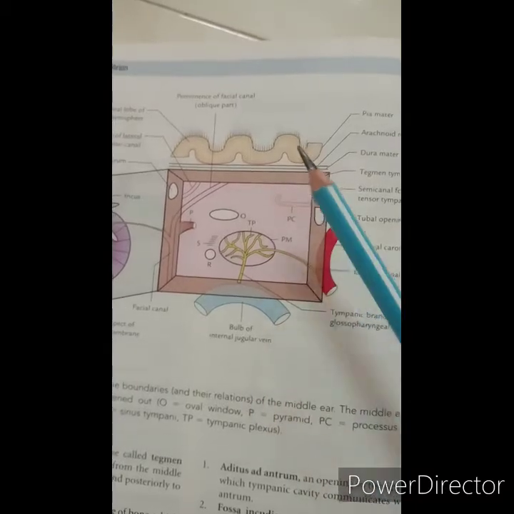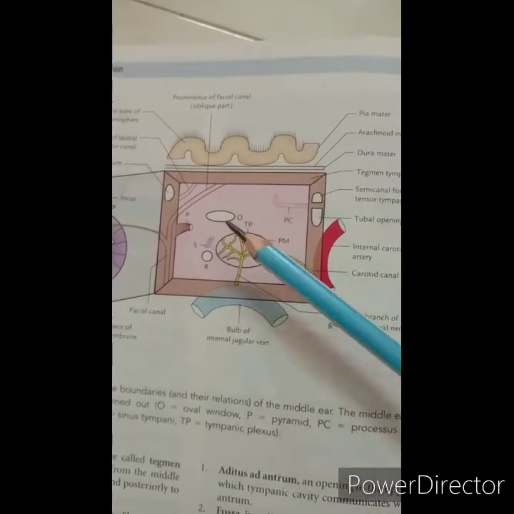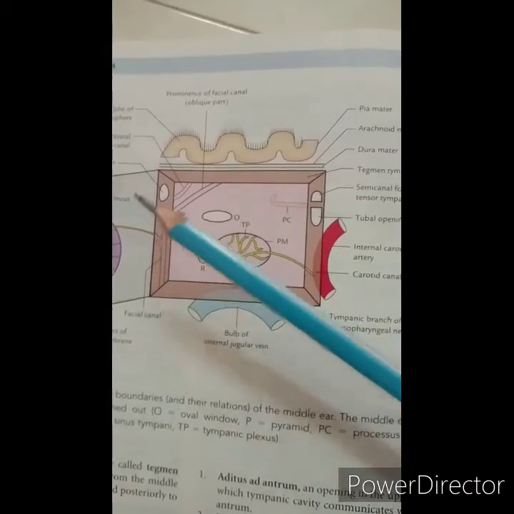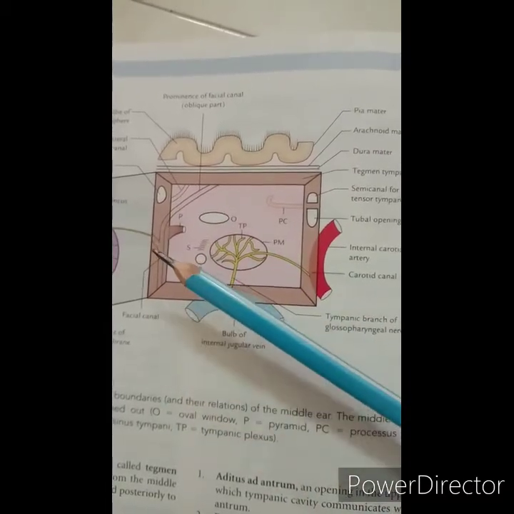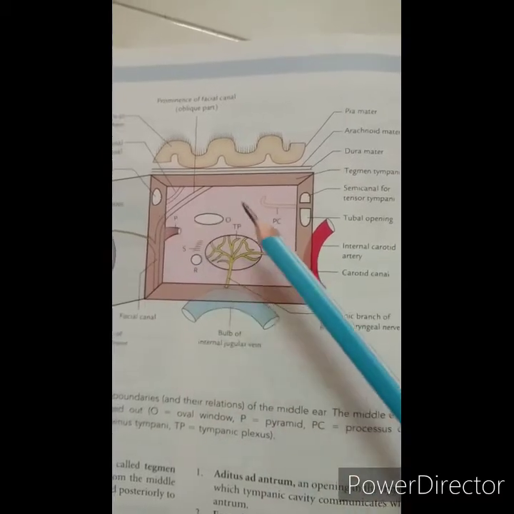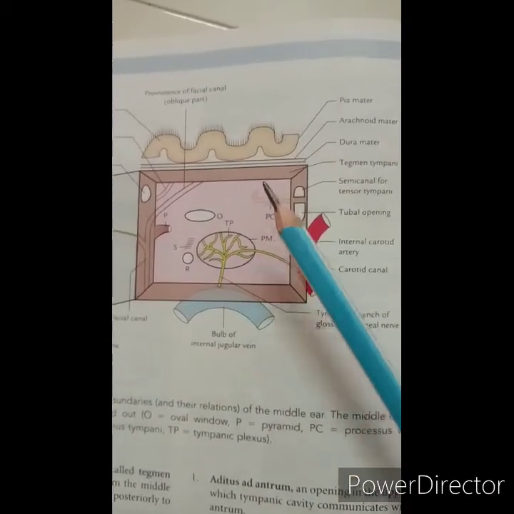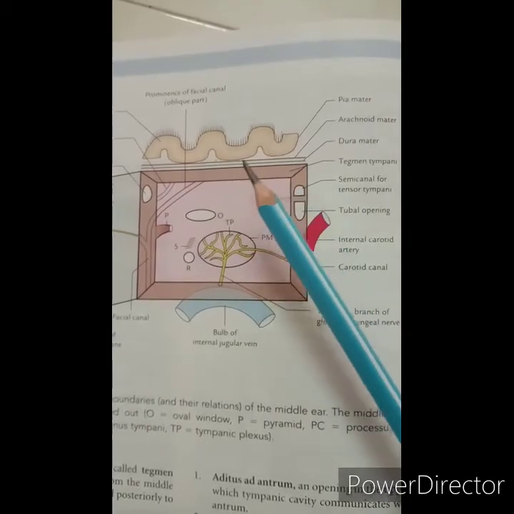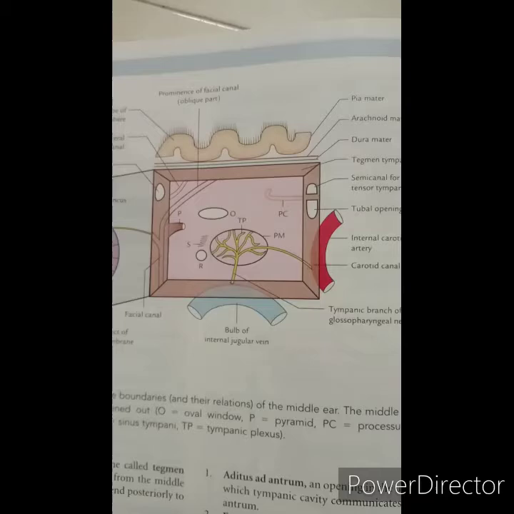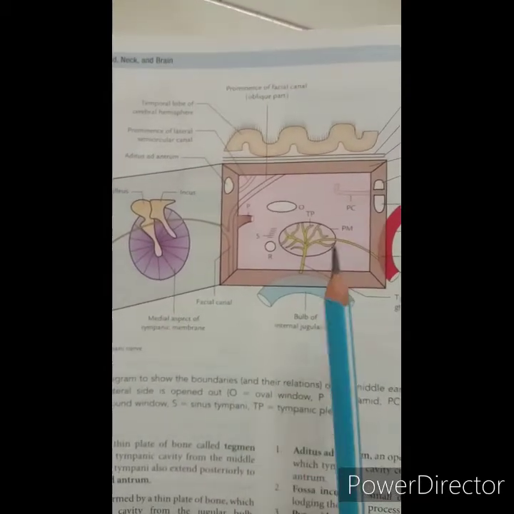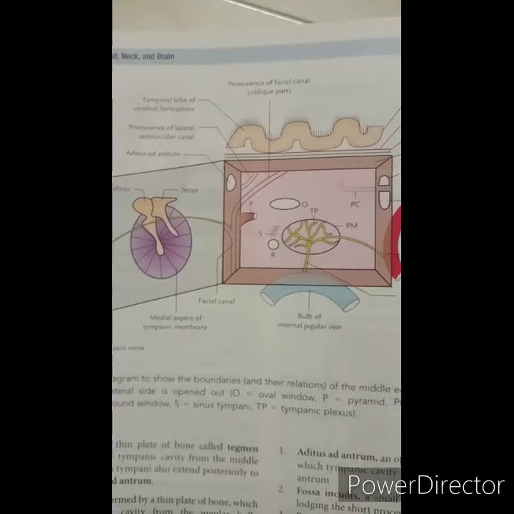And the posterior wall is close to the mastoid air cells and contains the facial nerve. Superiorly, this is the opening called the aditus, through which the epitympanic recess communicates with the mastoid or tympanic antrum. So these are the six sides of the box of the middle ear.